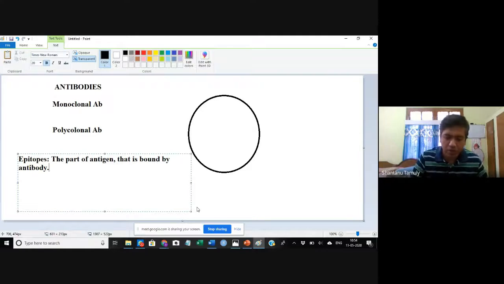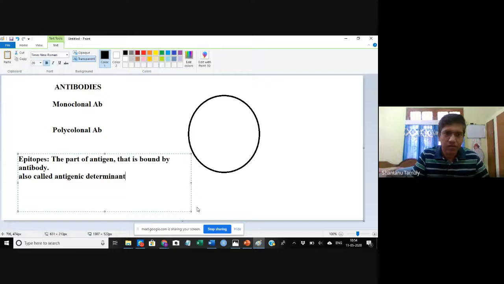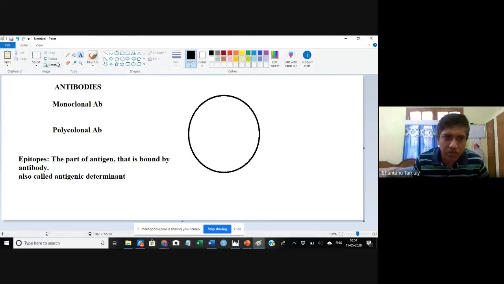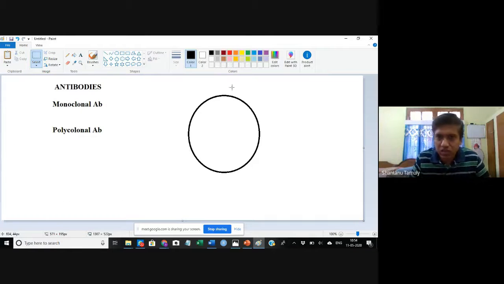Epitope is also called antigenic determinant. Now just briefly I'll tell about this. Consider this to be an antigen. This antigen always has some type of structures on its surface.